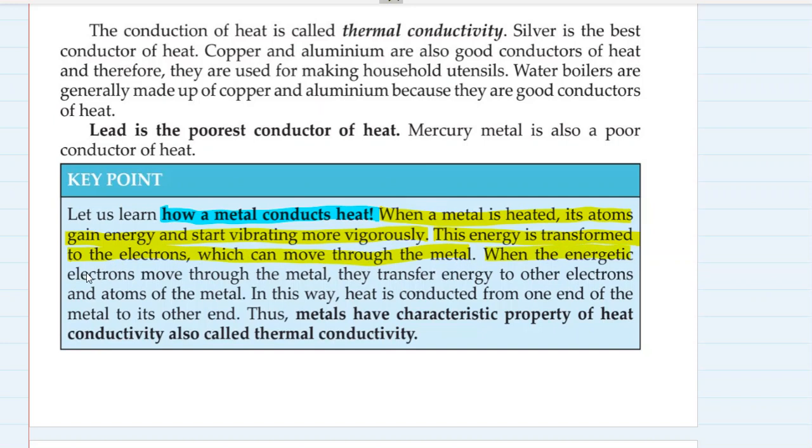When the energetic electrons move through the metals, they transfer energy to other electrons and atoms of the metal. In this way, heat is conducted from one end of the metal to its other end. Thus, metals have the characteristic property of heat conductivity, also known as thermal conductivity. Right?